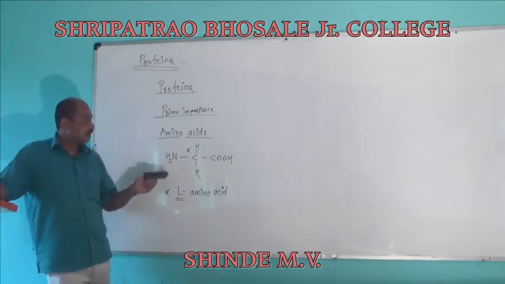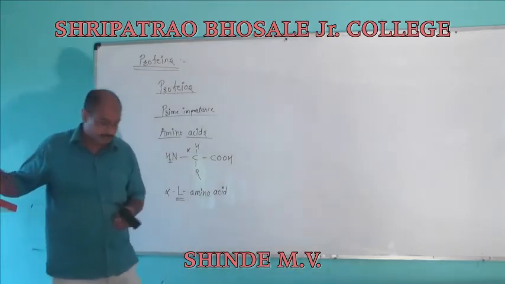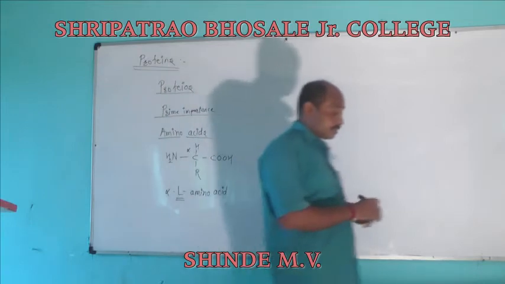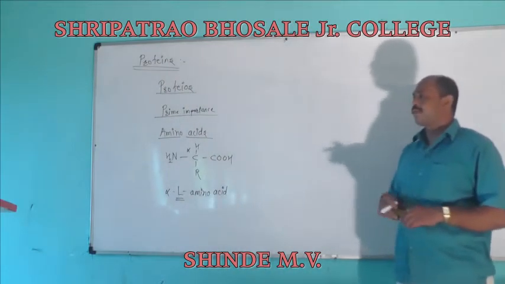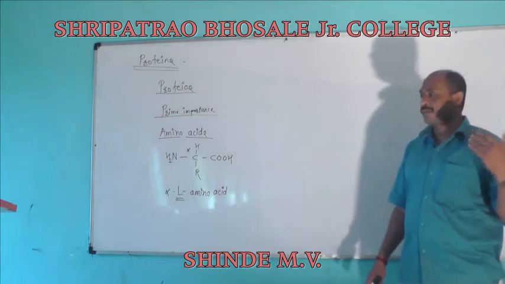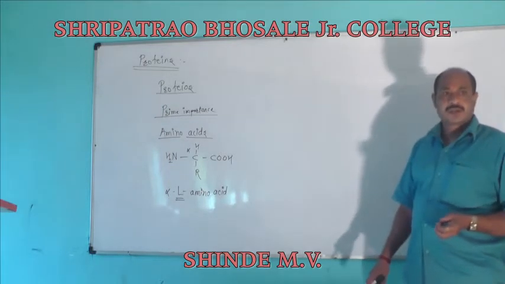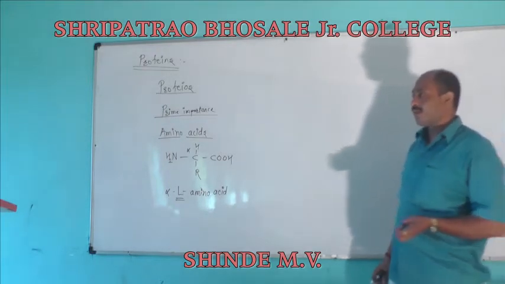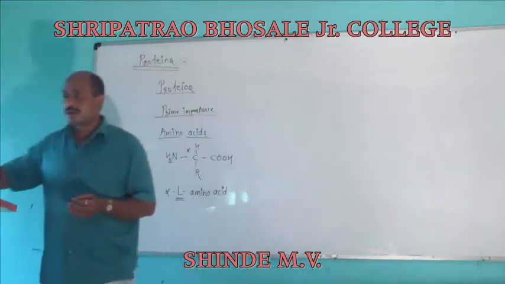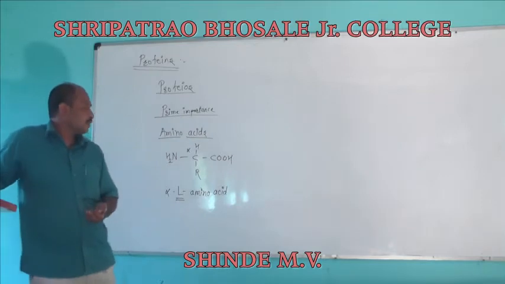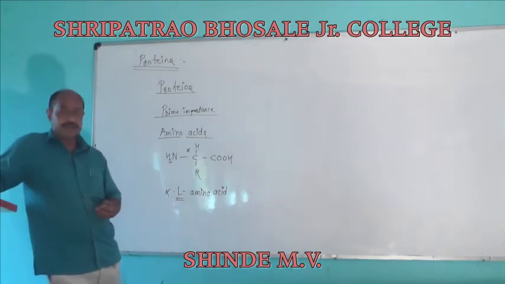Generally, amino acids have an important function in the body to maintain the pH level. Most of the amino acids are useful for maintaining pH levels.